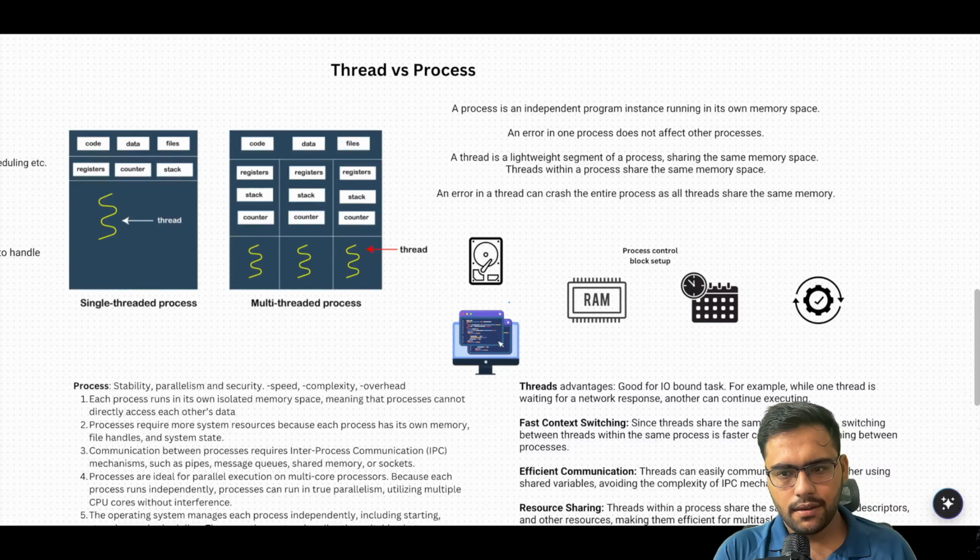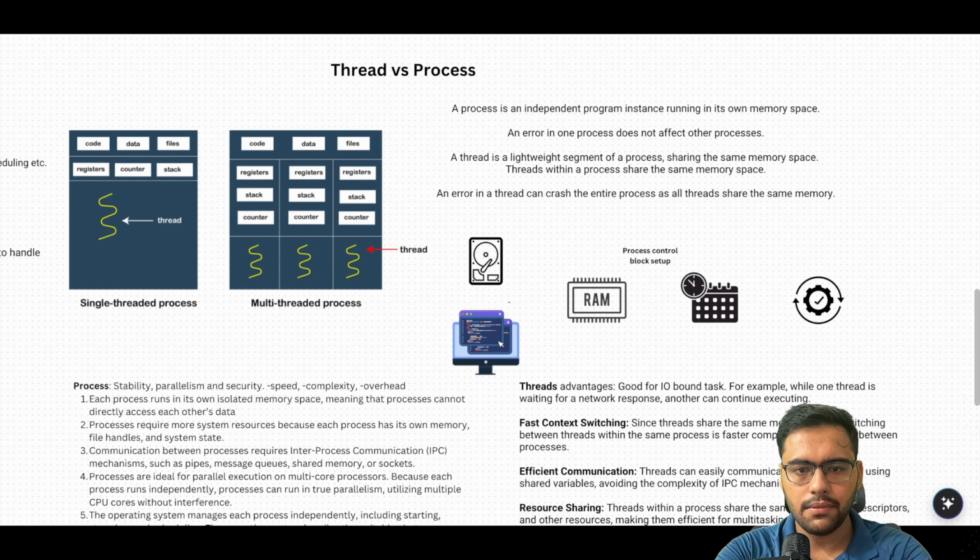Okay, so let's talk about the basic difference between a thread and a process, because this is very crucial in understanding how Python concurrency will work. We know that when we are dealing with an IO bound task, we have to go with threading, but when we are dealing with a CPU bound task, we have to go with processes. But what is a thread and a process? We have to understand this.